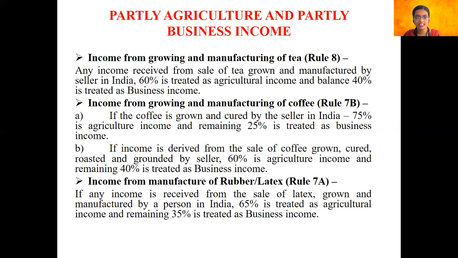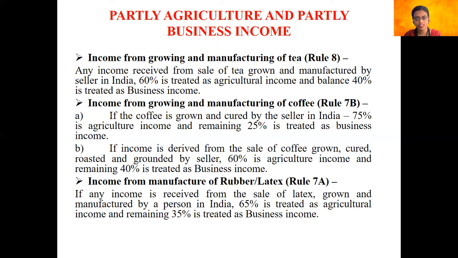So the first case is an income that a person earns from growing or manufacturing of tea. So let's say I have a tea estate with me. Now, how is that tea estate going to be considered by the government? Is it an agricultural income or a business income?